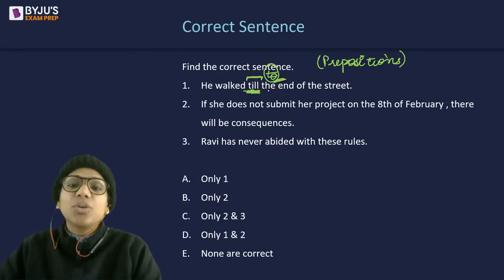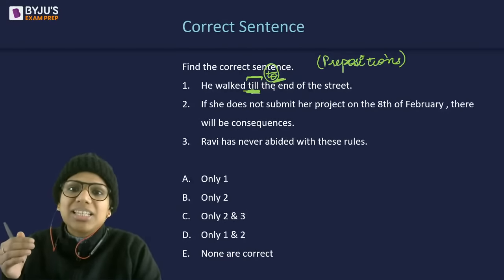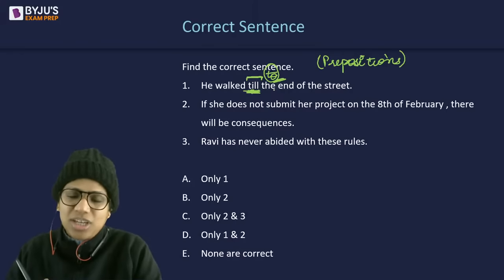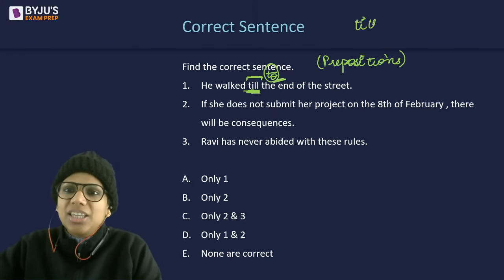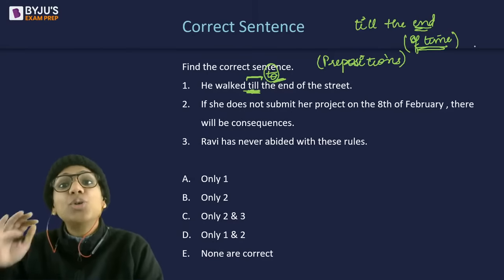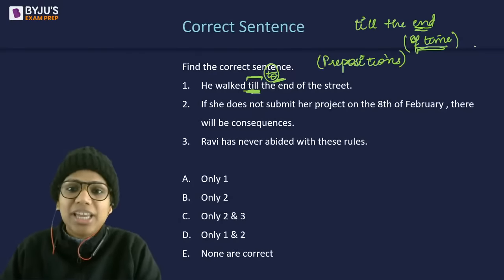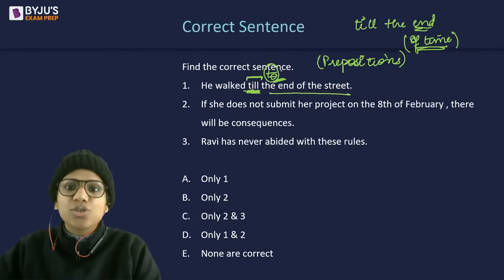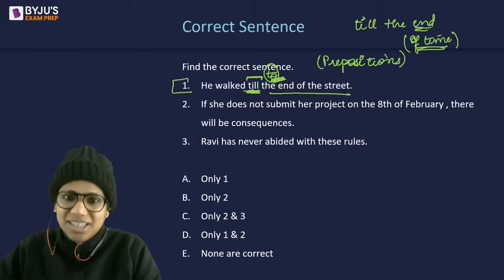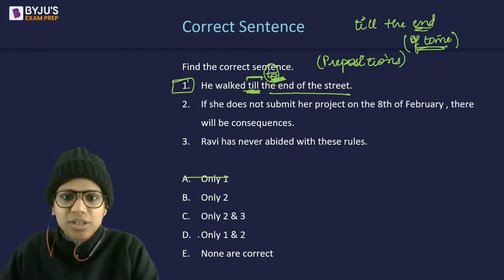Now, in various songs, you must have heard till the end, right? However, that's a relatively informal usage. And even there, when they say till the end, they are talking about till the end of time. We were together till the end. I've heard people saying that. So, till the end of what? Time again, and not really distance. So, to the end of the street is the preposition. I mean, to is what we needed here. One is not correct.